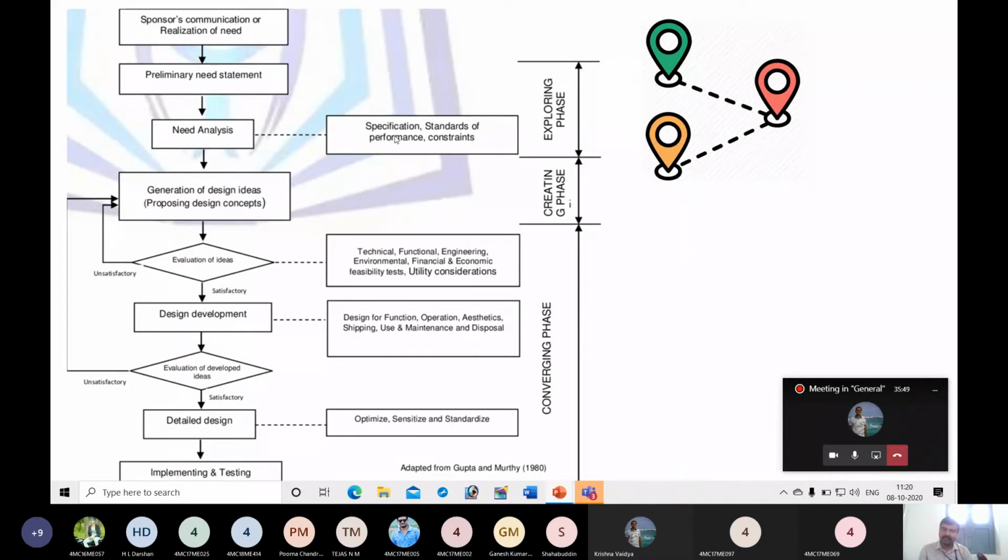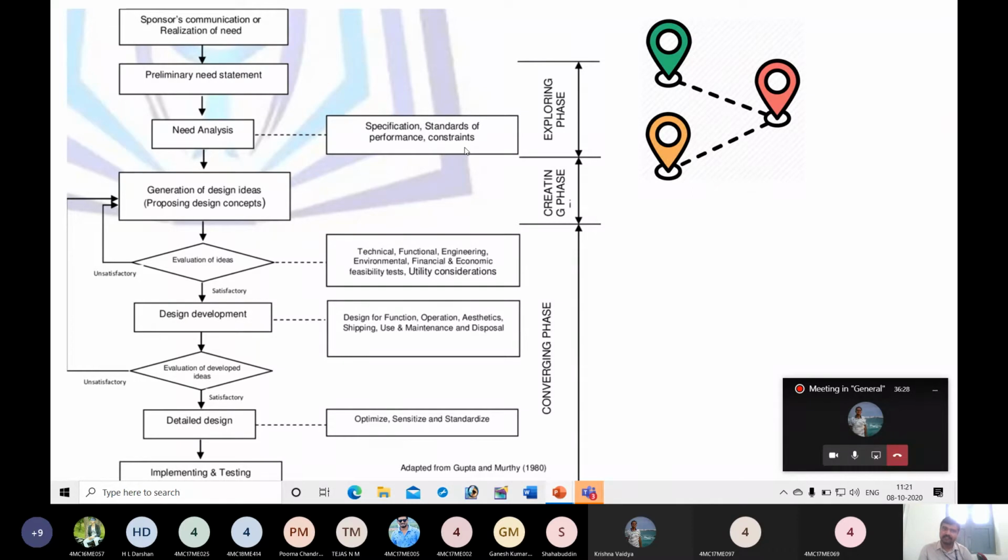Then what is the requirement? Specification may be, you may say I want electric car, and you may say, if it is charged once, I must be able to travel from Bangalore to Mangalore. That may be his expectation. And again, after going to Mangalore, he may charge at his home or the facility available at Mangalore. Then standard of performance, again you want to drive that car at 80 kilometer per hour speed. So that may be the expectation.